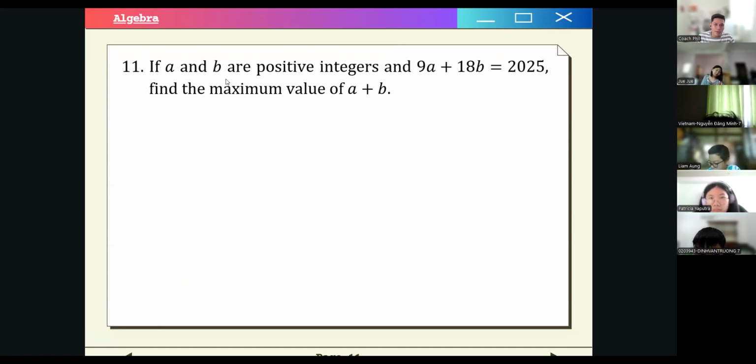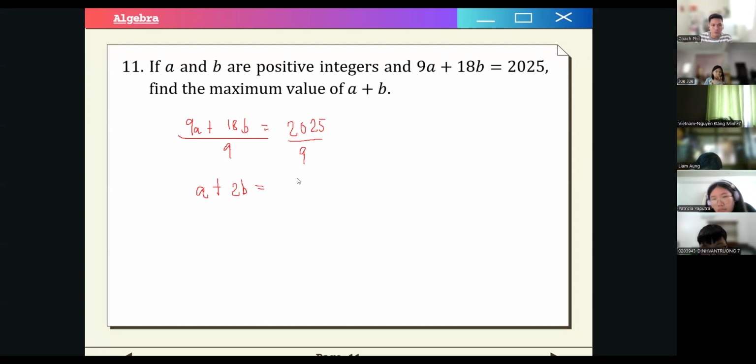So number 11, if a and b are positive integers and 9a plus 18b is equal to 2025, find the maximum value of a plus b. So let's see. We write 9a plus 18b is equal to 2025, and both a and b are positive integers, right? So how about we divide this by 9? We can divide everything by 9. We are left with a plus 2b is equal to 225.